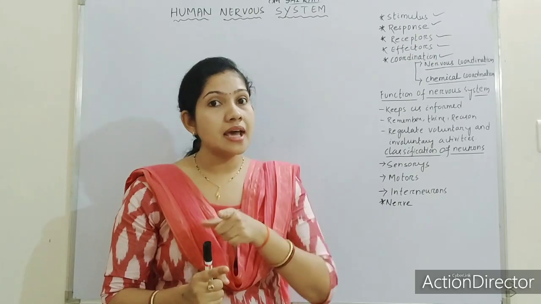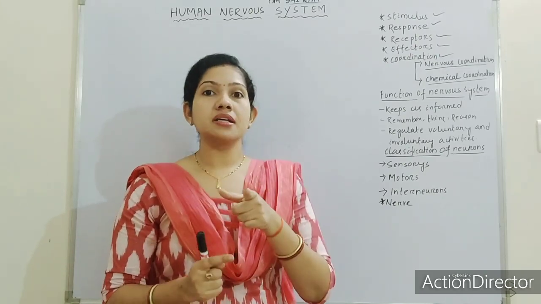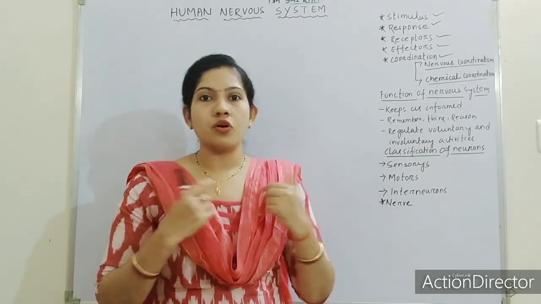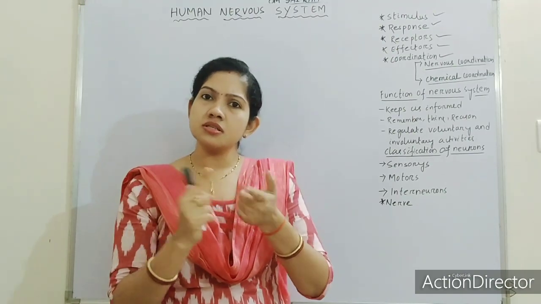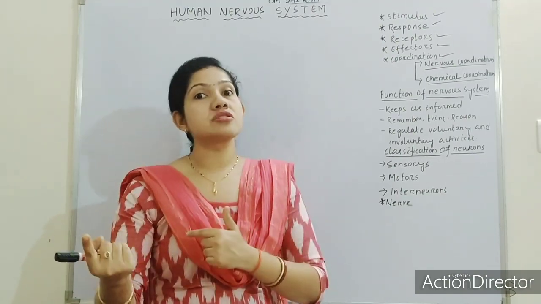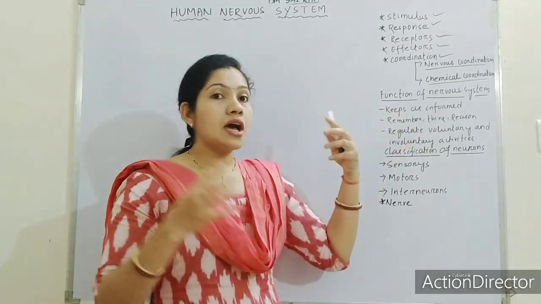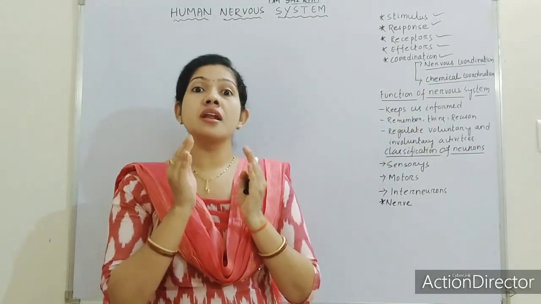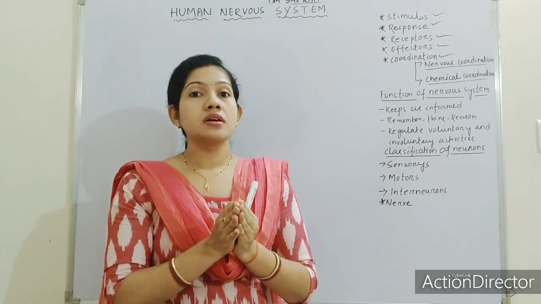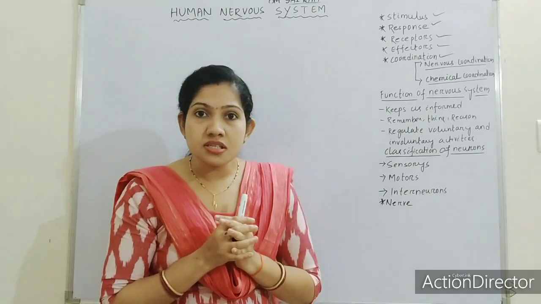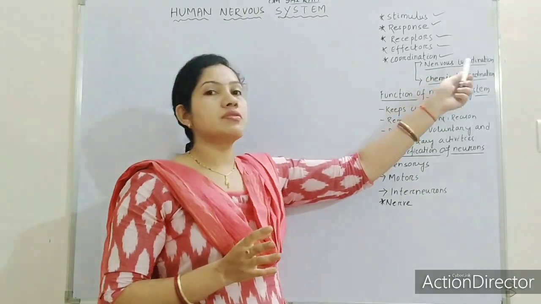That's why the undigested food particles can be excreted out of our body. So there is a coordination system in between digestion and excretion. The same, whenever there is coordination among the nerve cells or among the nervous system, we call it nervous